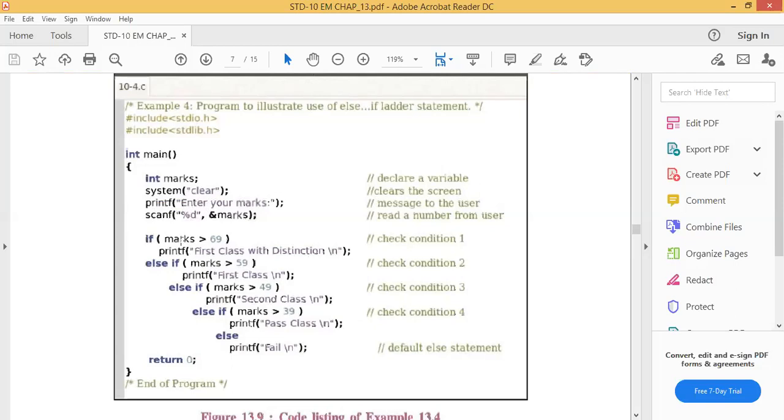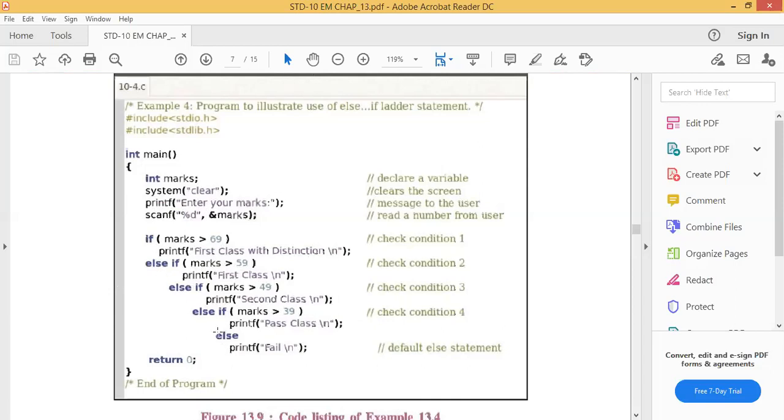Now it is going to the criteria. If marks is greater than 69, first class. Else if marks is greater than 59, first class. If marks is greater than 49, second class. Else if marks is greater than 39, first class.